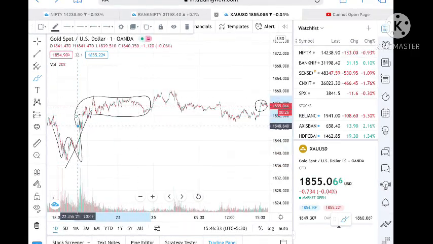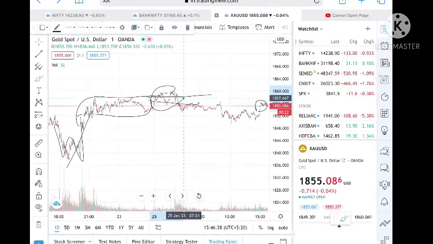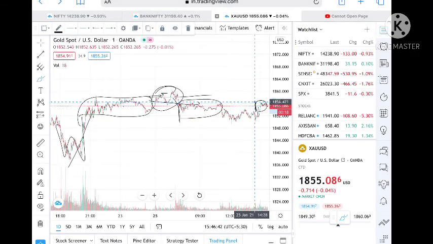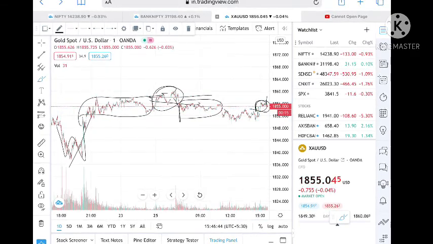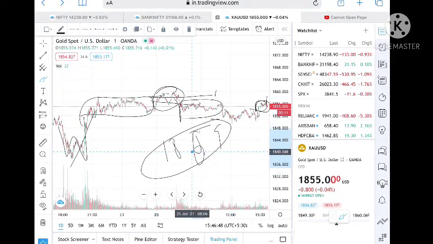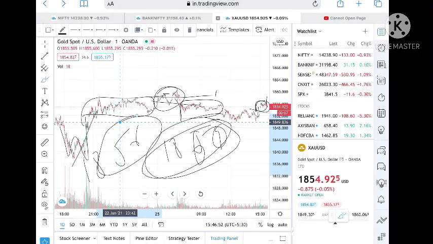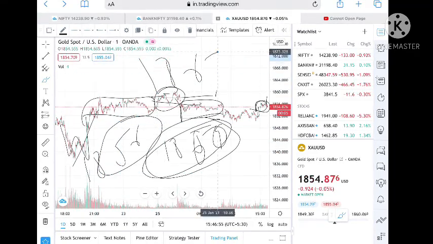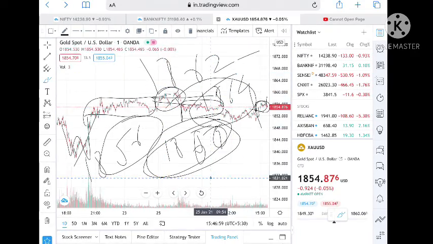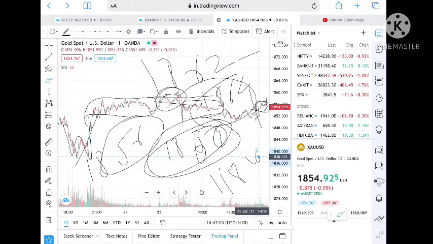So see, the market moved up, made a W pattern, moved up and moved in this particular range. Once the range is broken, see, at this level the range is broken, at this level it went down in this particular range again. So now this is a particular range. Once the range is broken, then there are high chances that it can go to 1859, 1860. So once the 1856 range is broken, then there are high chances, then you can treat 1862 as a new target and 1864 as again a new target.